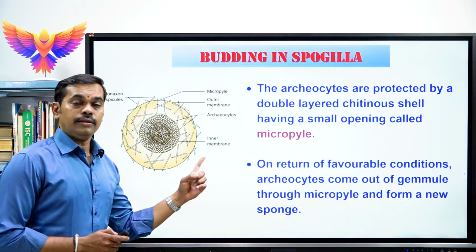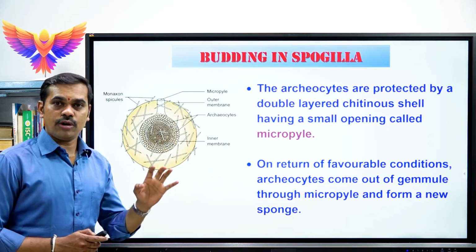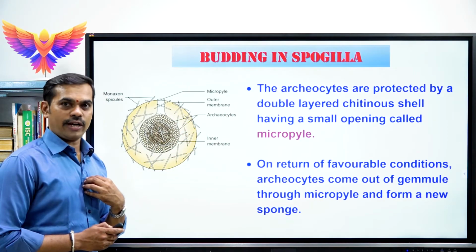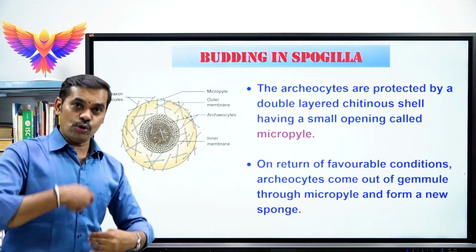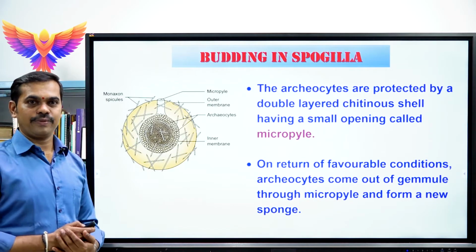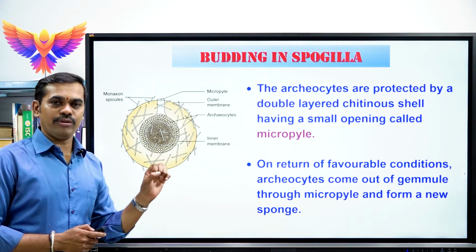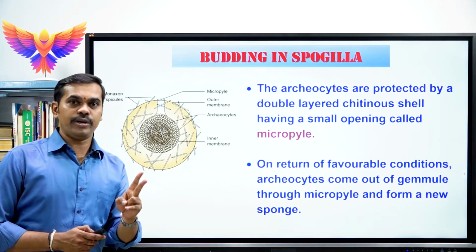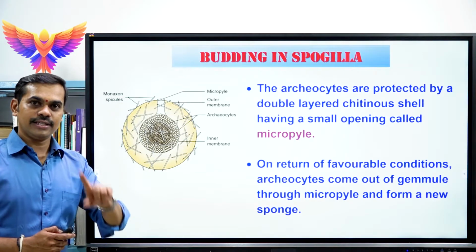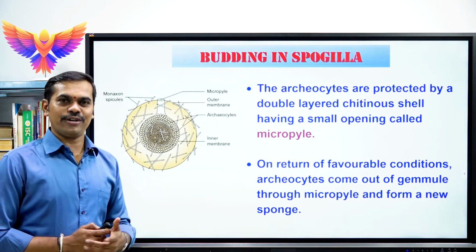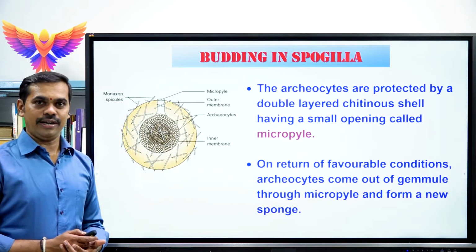Since in spongilla the buds are formed inside the body of the organism, this type of budding is called endogenous budding or internal budding. So we have completed the two different types of budding, external budding versus internal budding. With this, the first type of asexual reproduction, budding, gets completed.